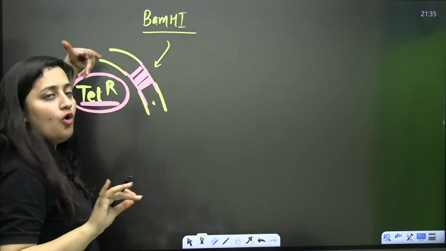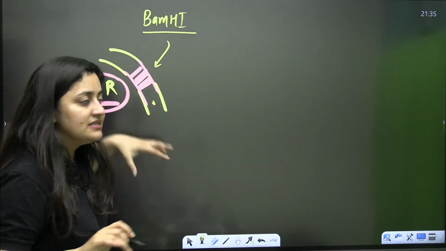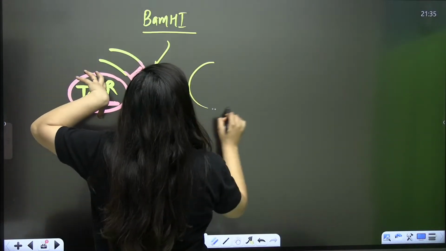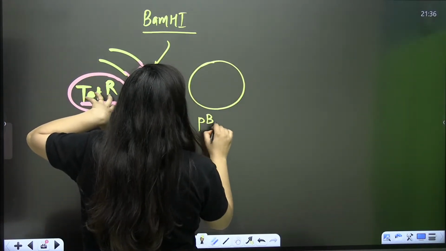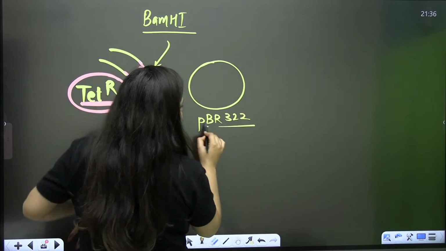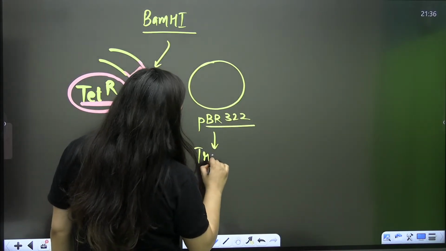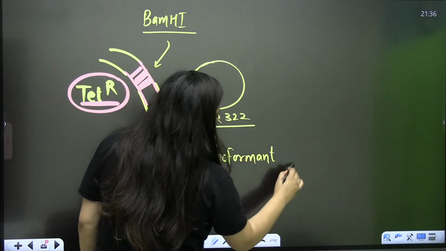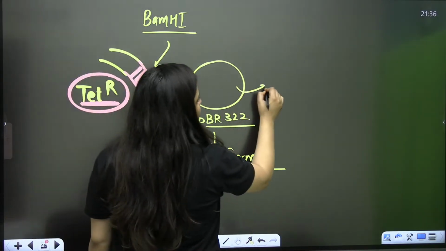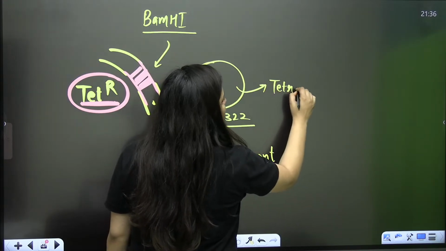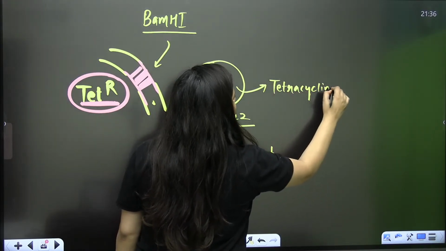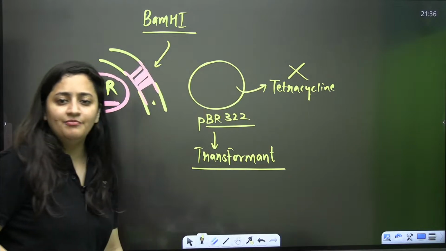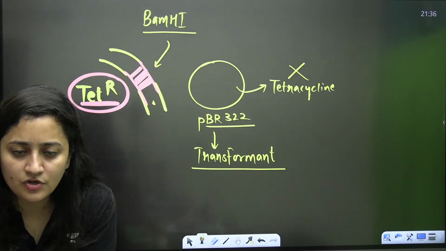So it is obvious that if my plasmid, my pBR322, is a transformant, then it will not give me resistance against tetracycline, yes or no?